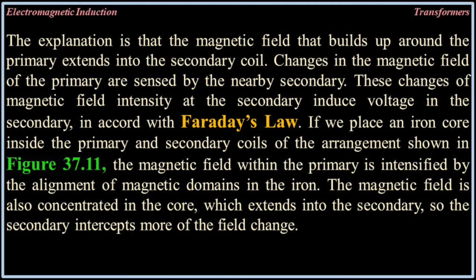If we place an iron core inside the primary and secondary coils of the arrangement shown in figure 37-11, the magnetic field within the primary is intensified by the alignment of magnetic domains in the iron. The magnetic field is also concentrated in the core, which extends into the secondary, so the secondary intercepts more of the field change.